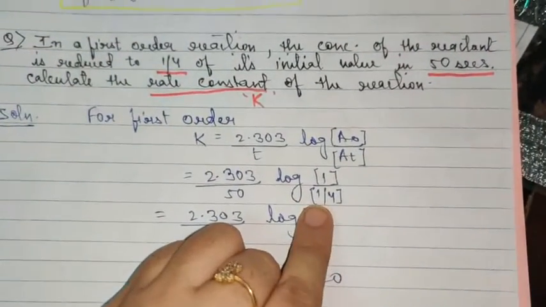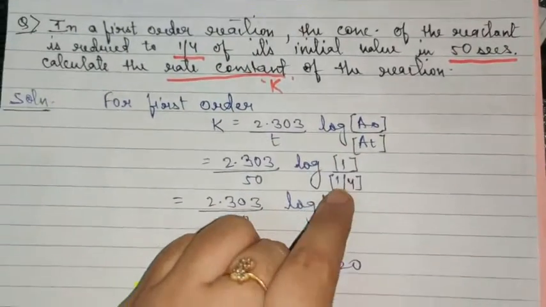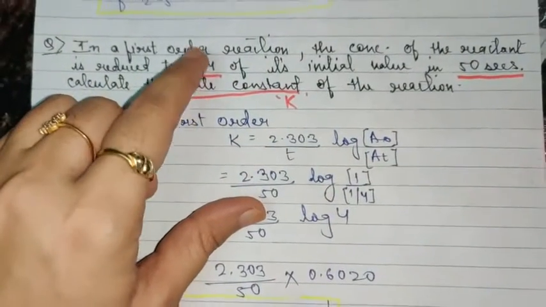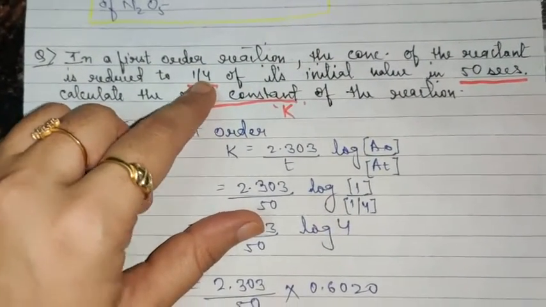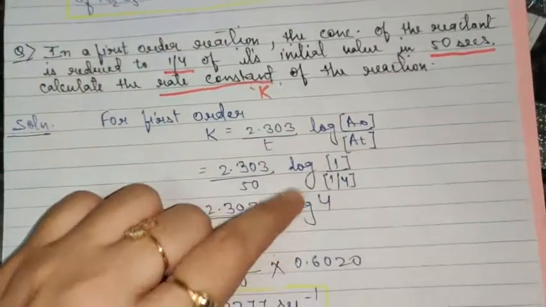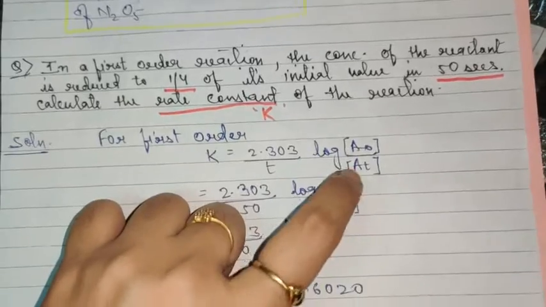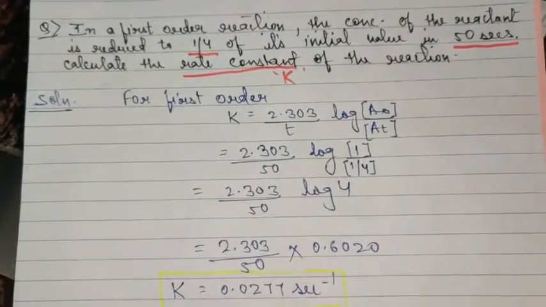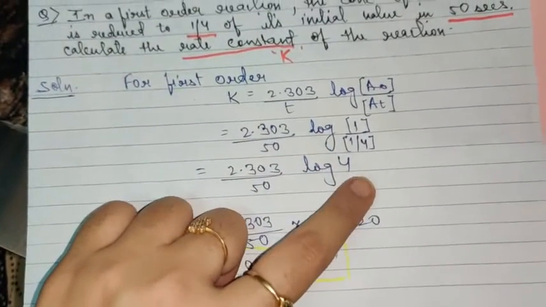So I have mentioned 1/4 here, or you can also write 100 upon 25. Both mean the same. If you convert 1/4 into percentage, 1/4 of 100 will be 25%. So if you are taking this in the percentage form, it will be 100 upon 25, or you can write it in this way. The choice is yours, whichever way you feel is easy. So this will come out to be log 4.